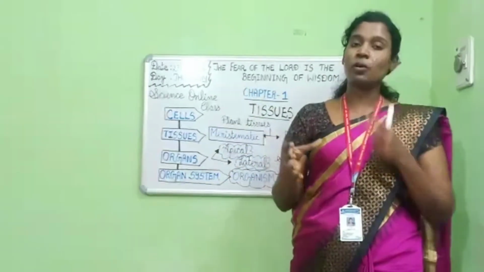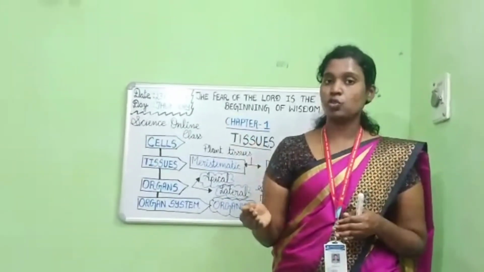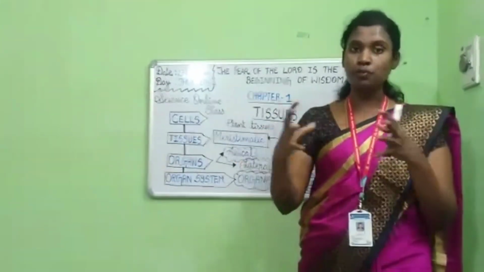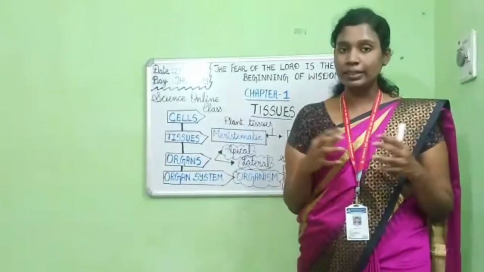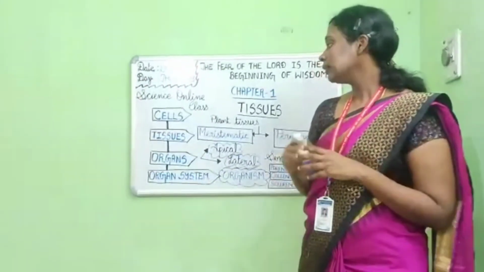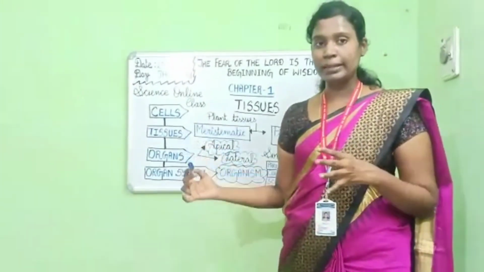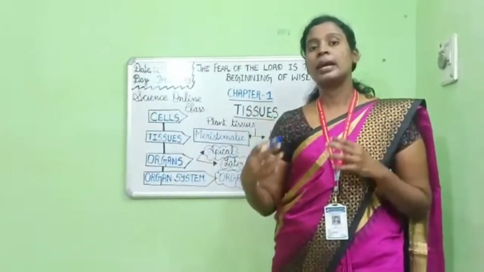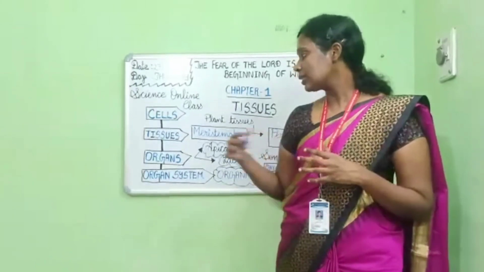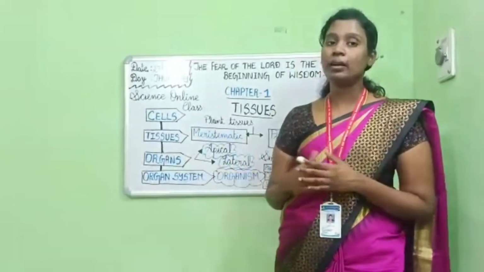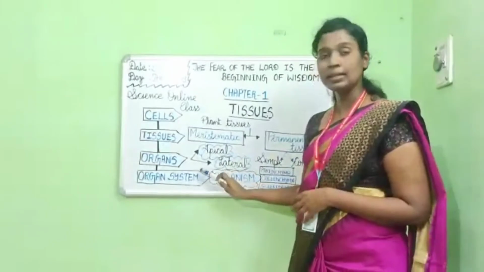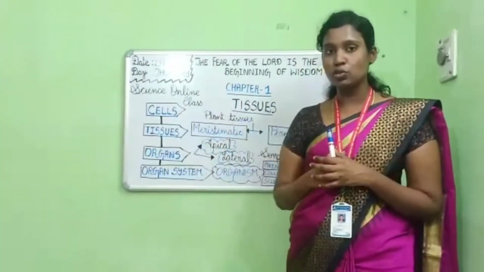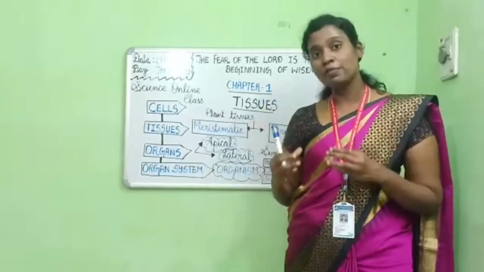Each organ has a specific job to do, and these organs are made up of a group of similar tissues working together. And the organs all work together to perform an activity, a process in our body. These organs coming together are called an organ system. So an organ system is a number of organs working together to perform a life activity.